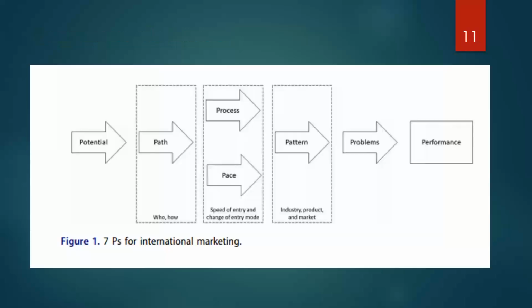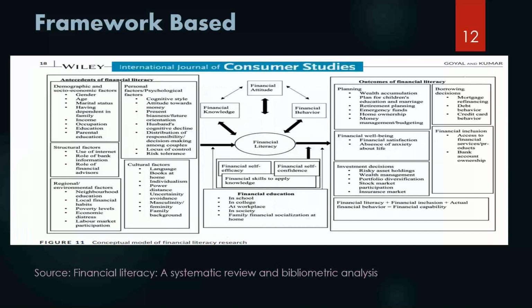So no boundaries there. This is an example of the 7P framework, as Justin Paul has given. Now this is an example of the ADO framework, that is antecedents, decision, outcome. This paper is on financial literacy, a systematic review by Goyal and Kumar. In this paper, financial literacy is the decision, and they have discussed different antecedents found in the literature and different outcomes of financial literacy.